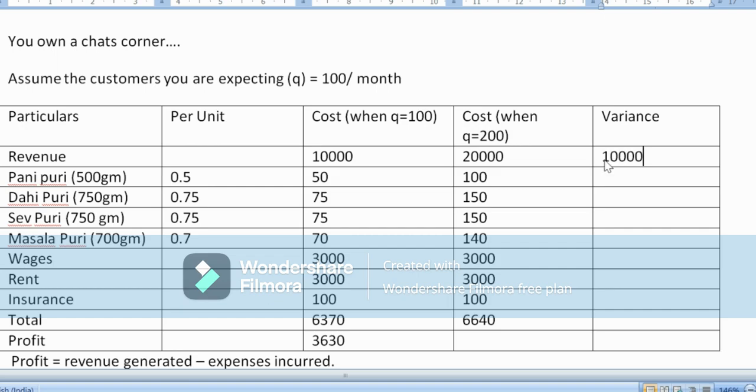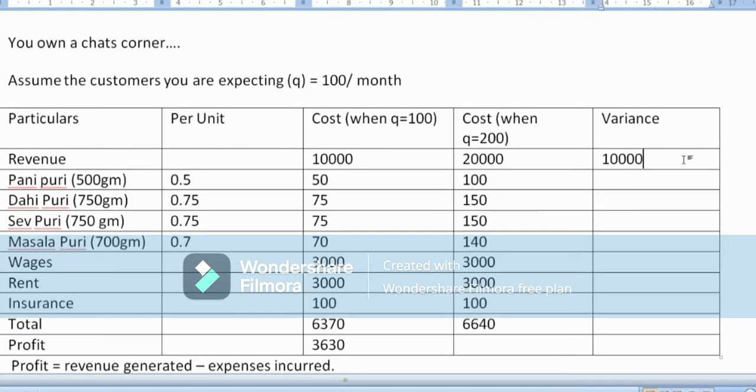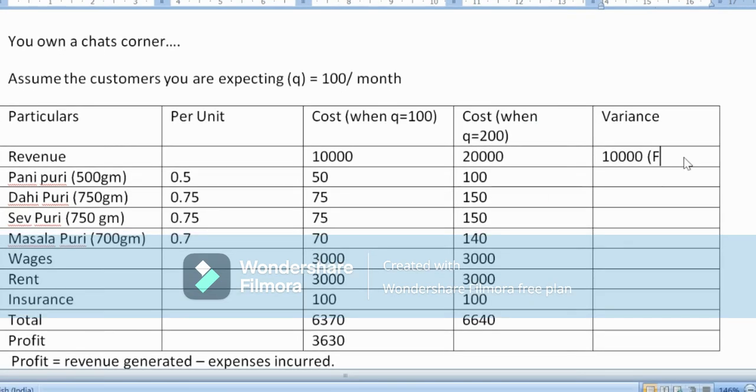Alright, so here in the final column I am going about with the variance. Variance is nothing but when it was 100 to when it is increased to 200, what exactly is the difference. So here, as you can see, 20,000 minus 10,000 in simple terms is 10,000. I am writing it as favorable because my revenue is increasing. In the same sense, when I am talking about expenses, it is from 50 rupees to 100 rupees, which is an increase of 50 rupees when it comes to my expenditure.